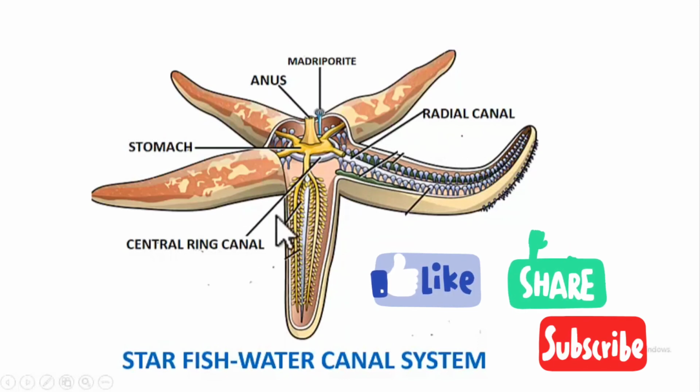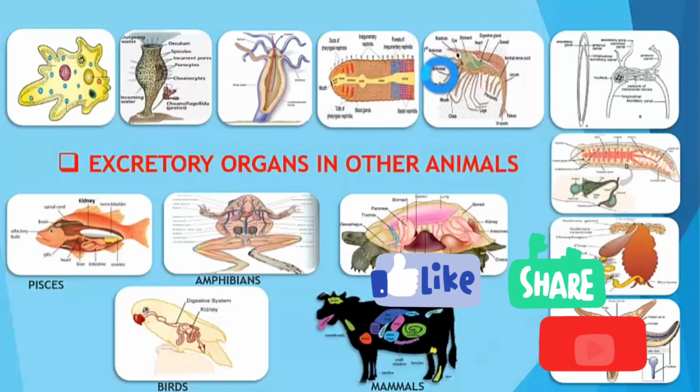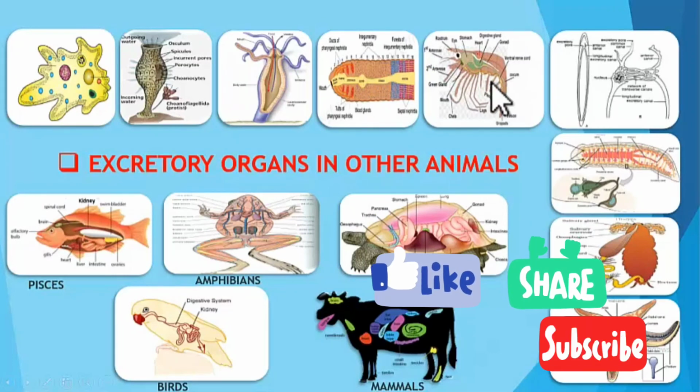This is how excretion takes place in Echinodermata. With this we have finished the topic of excretory organs in other animals. Hope you understood. Thank you.